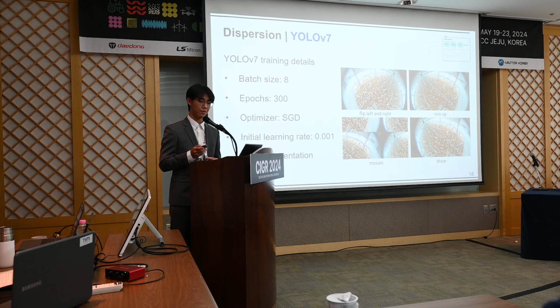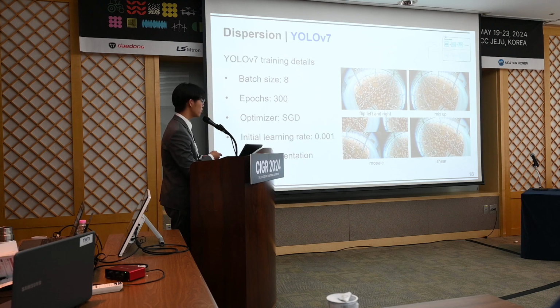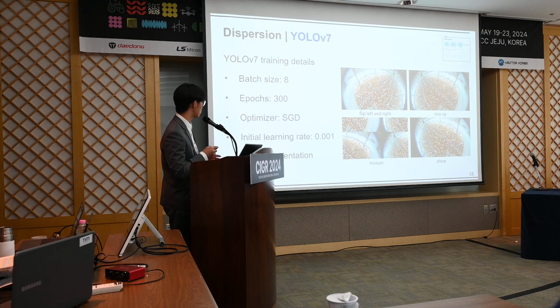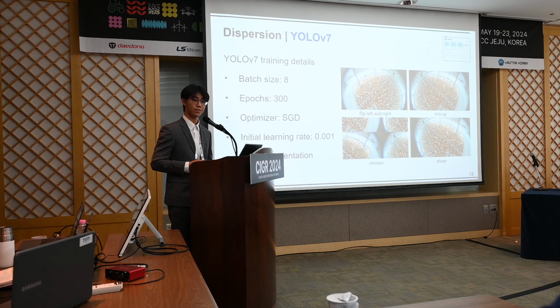Next, the images that have been annotated are used for training the YOLO model. YOLO is an object detection model which is known for its high accuracy and real-time performance. And our model is trained to predict and detect the position of individual chickens. Here are my training details. During the training process, we employ data augmentation to enhance our model's robustness and accuracy. These techniques include horizontal flip, mix-up, mosaic, and HSV.